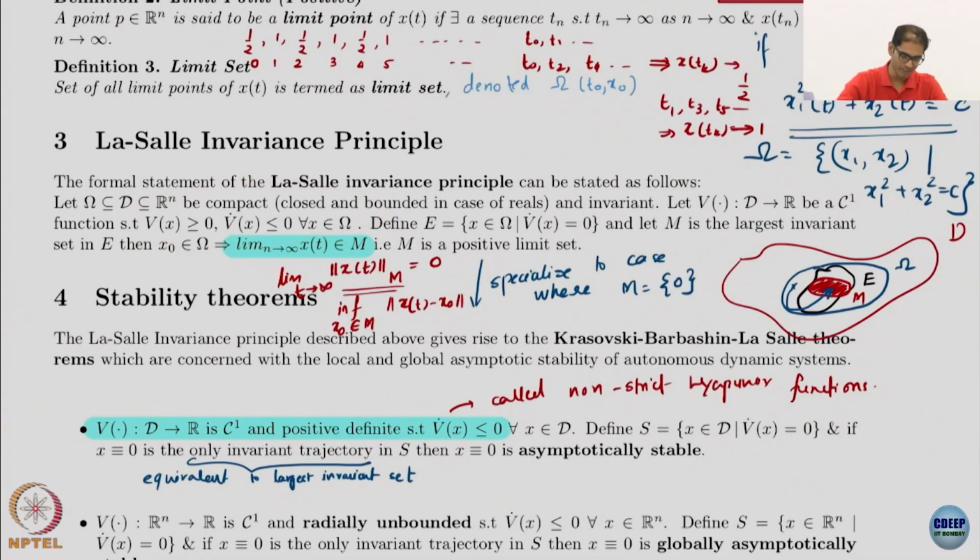V is positive semi-definite, V dot is negative semi-definite for x in some set. What are the sets? First we have the domain D, which is marked in red here. This domain is, like I said, the ball of radius R, where everything is happening. My solutions are not even escaping this. Basically D is this outer set.